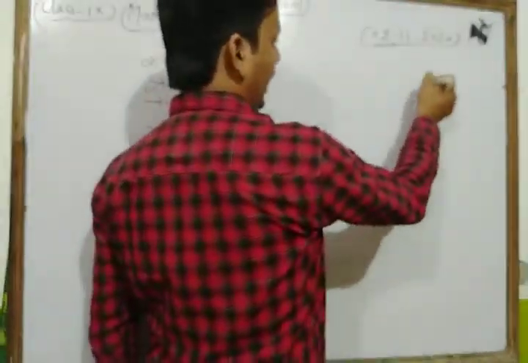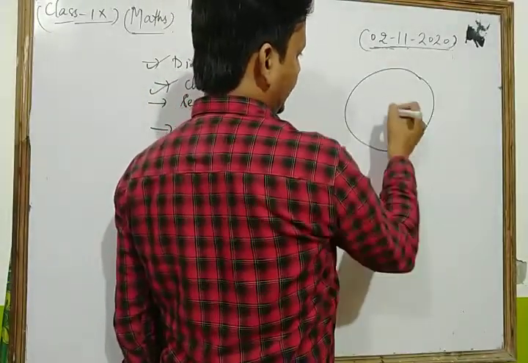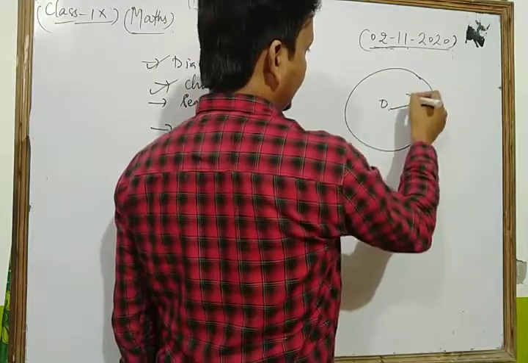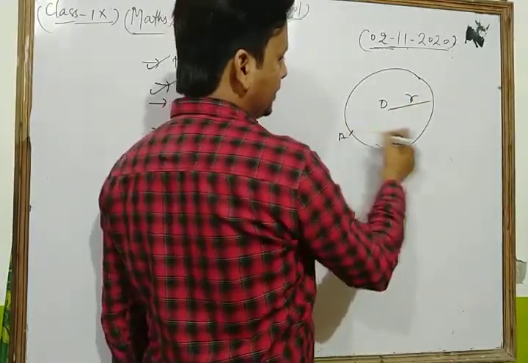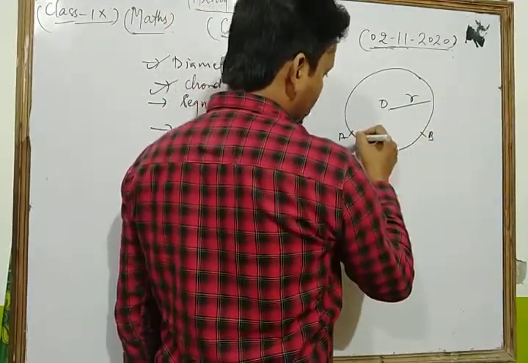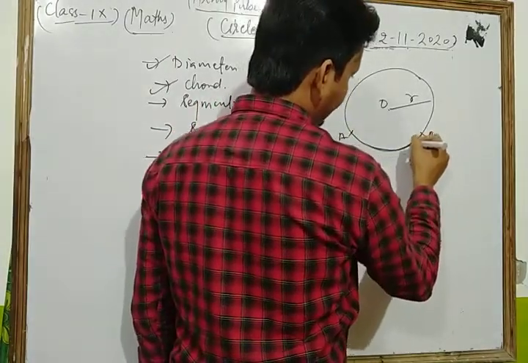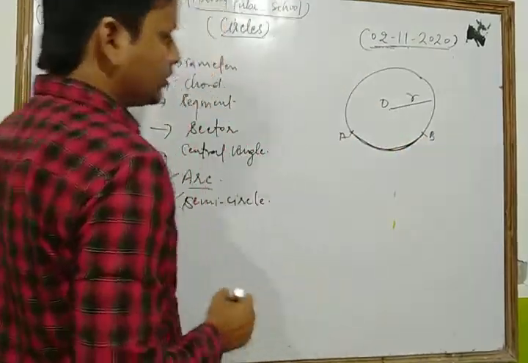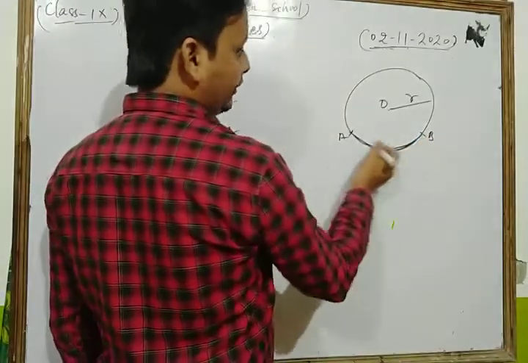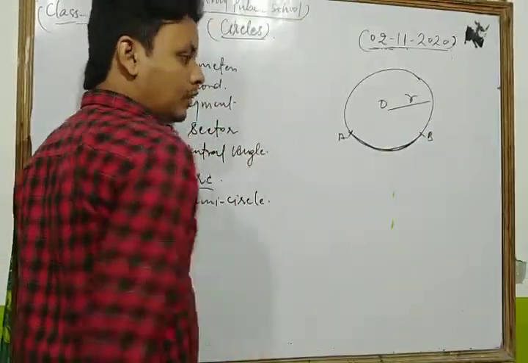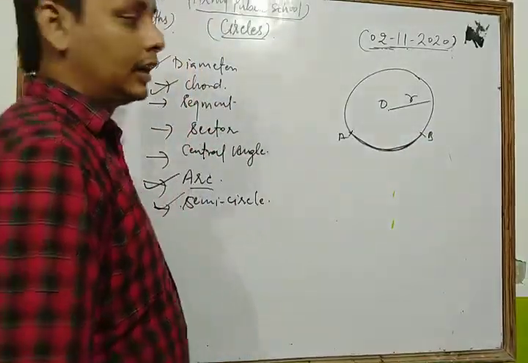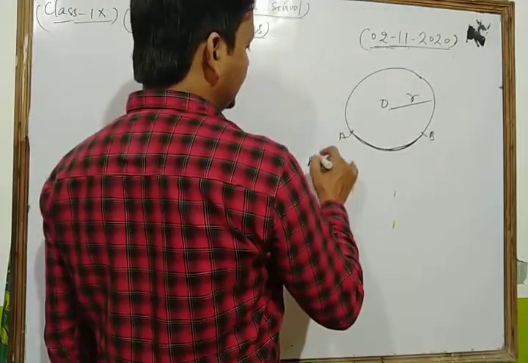Suppose we have a circle with center O and radius R, and A and B are 2 points on the circle. Then the continuous piece of the circle, the part AB, is known as the arc of the circle. And the arc of the circle is denoted in this way.